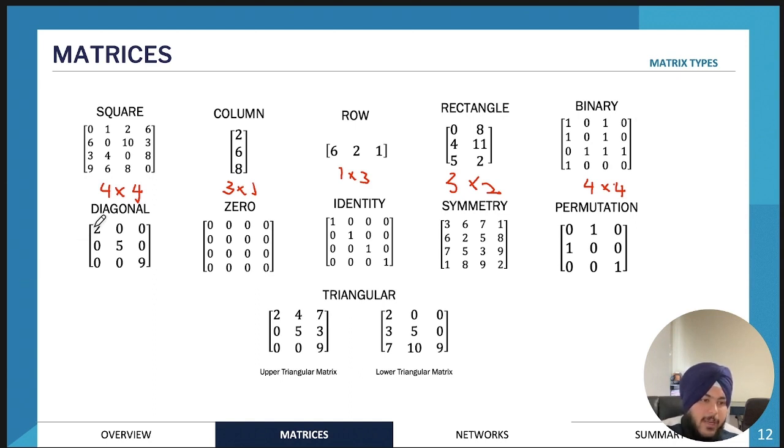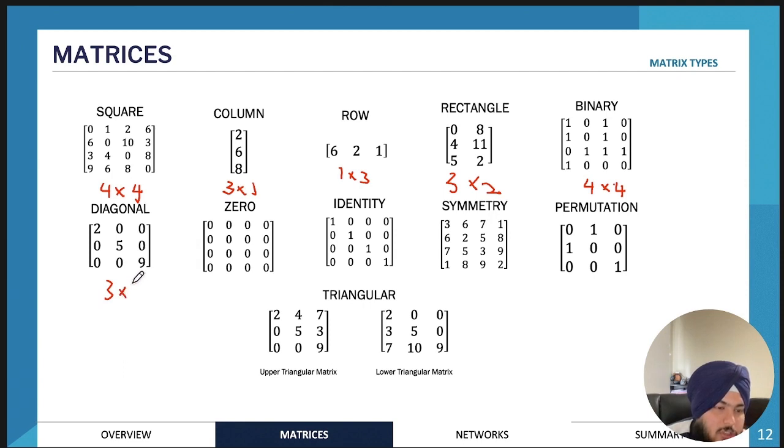Then we have a diagonal matrix. So a diagonal matrix only has numbers in the leading diagonal. So this is the leading diagonal, and it will only have numbers in this leading diagonal. All the other numbers are going to be 0. So that's the rule for a diagonal matrix. And it's also going to be a square matrix as well. So that's another example of a matrix that can have multiple labels. For example, this one is 3 by 3.